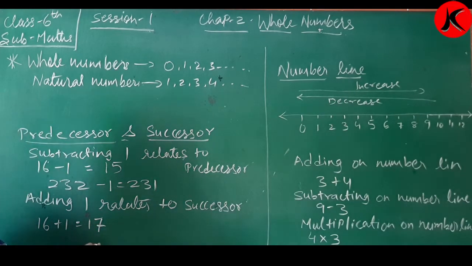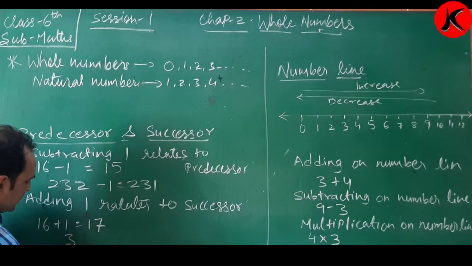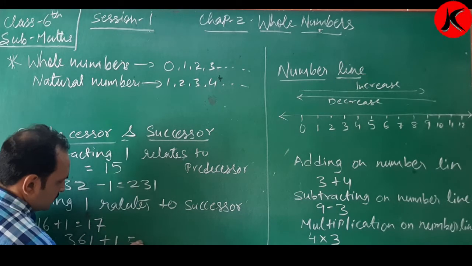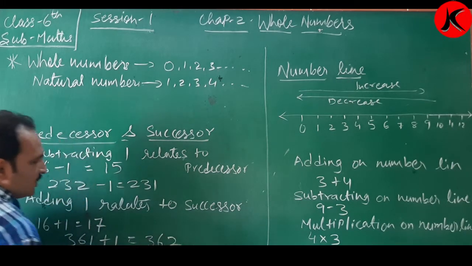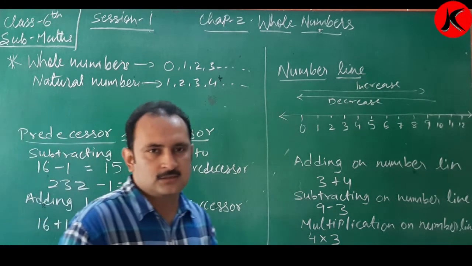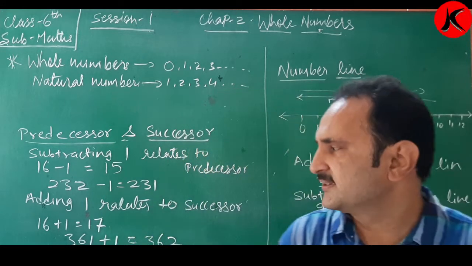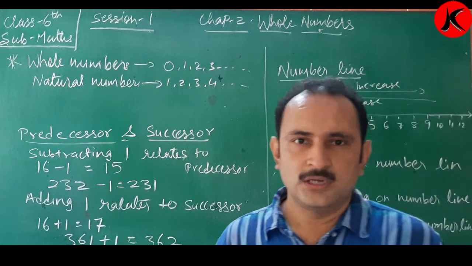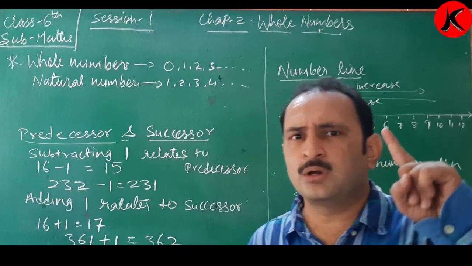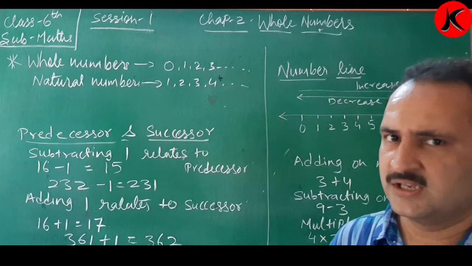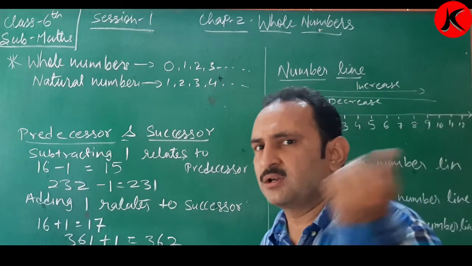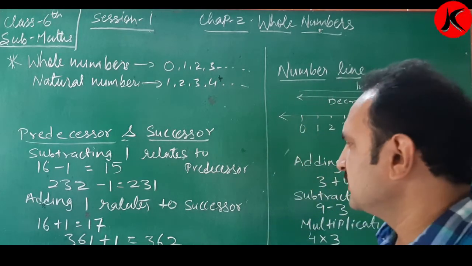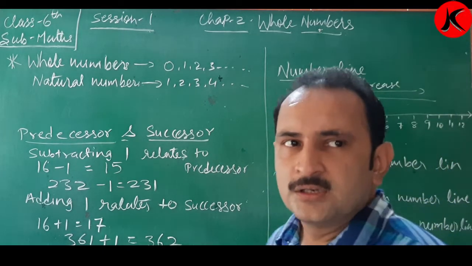Adding 1 to any number, like 361 plus 1, 362 is the successor of 361. Clear, children? It's simple. Predecessor means before, so subtract 1. Successor means add 1, the number after.